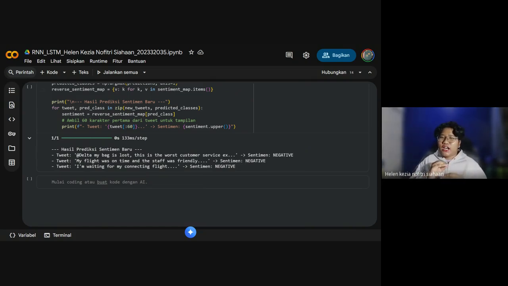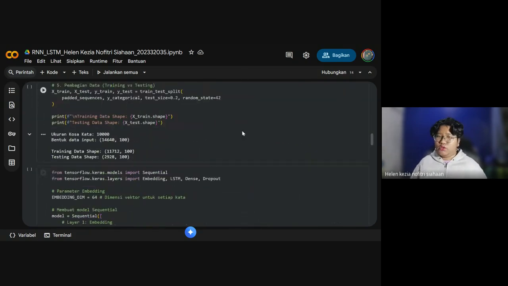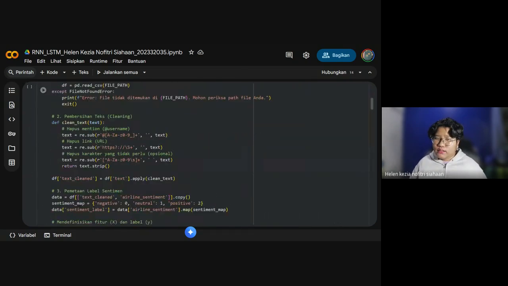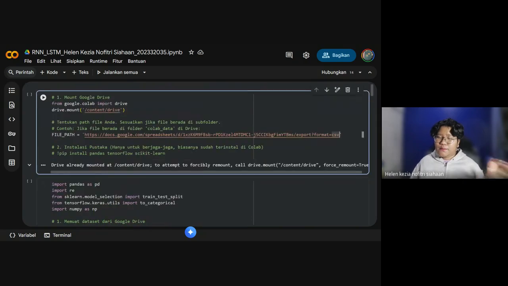Because in here, the model just knew about the negative. So we need to explain to the model which are the positive and neutral tweets. Something like inputting more positive data, or making it balanced with positive and negative, so the model will understand both.